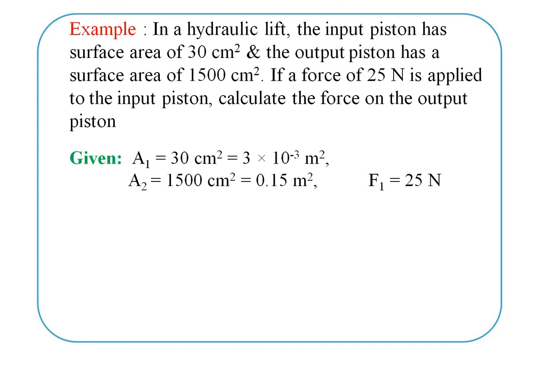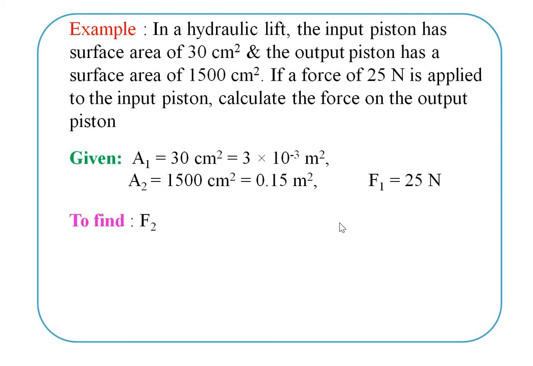Given in the problem, the area A1 is equal to 30 cm square, converted into meter form, that means 3 into 10 raised to minus 3 meter square. And the second area, A2 is equal to 1500 cm square, converted into SI unit, 0.15 meter square, and the force given is 25 Newton.